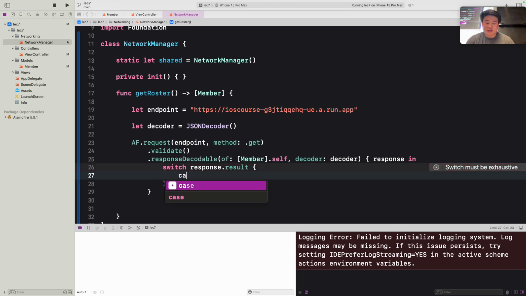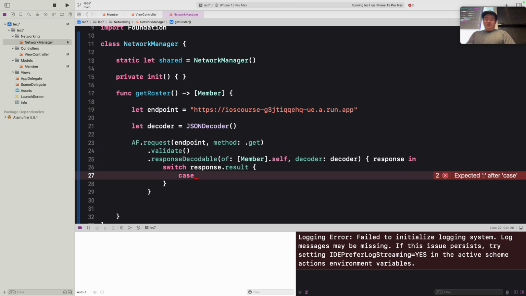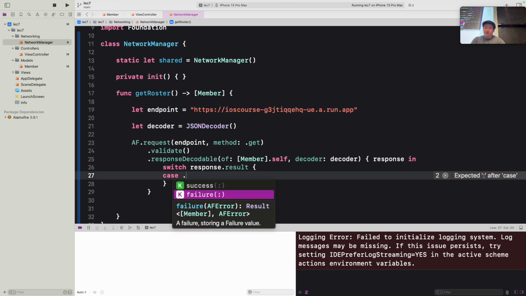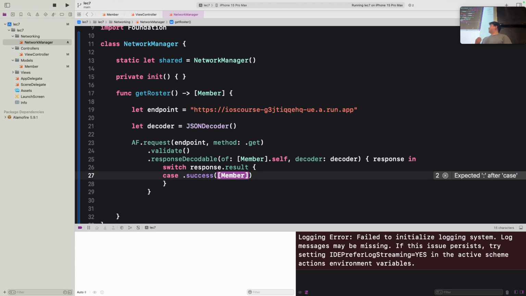So the first case, we can use the keyword case now. And then to look at any of the cases we have, just type the dot. And then you can see we have two cases we have to account for. We have success and we have failure, just to account for either the request succeeds or the request fails. So let's account for success first.